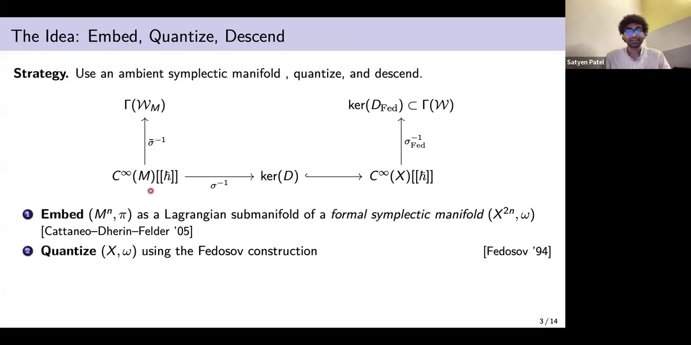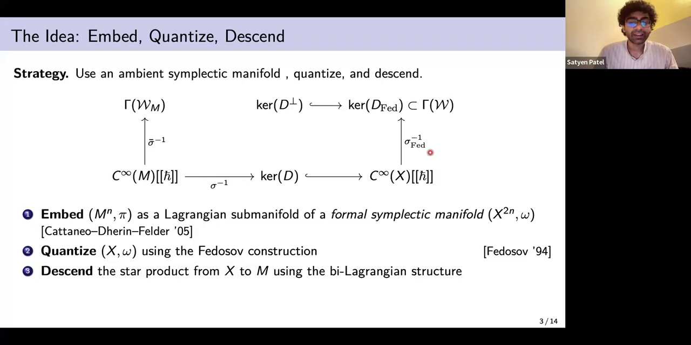We first embed M as a Lagrangian submanifold into a formal symplectic manifold of double the dimension, which we call X. And this is also the formal symplectic groupoid that integrates the Lie algebroid corresponding to the Poisson structure of M. So then when we have this symplectic manifold, we can do Fedosov's construction. And we descend this by splitting this Fedosov connection into parallel and perpendicular components.